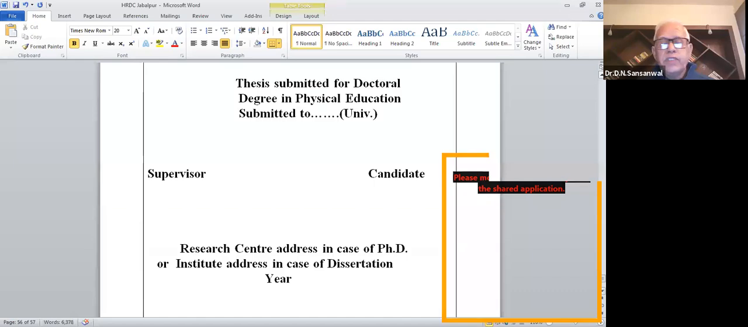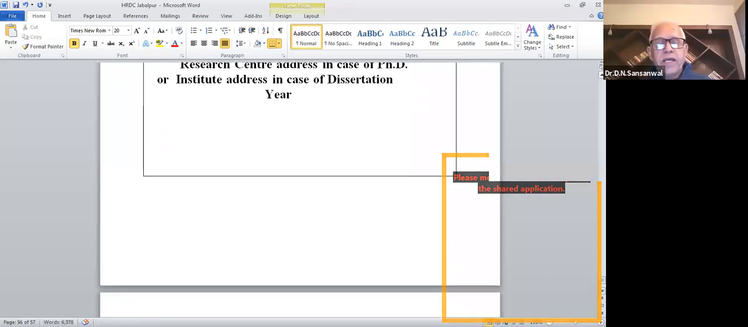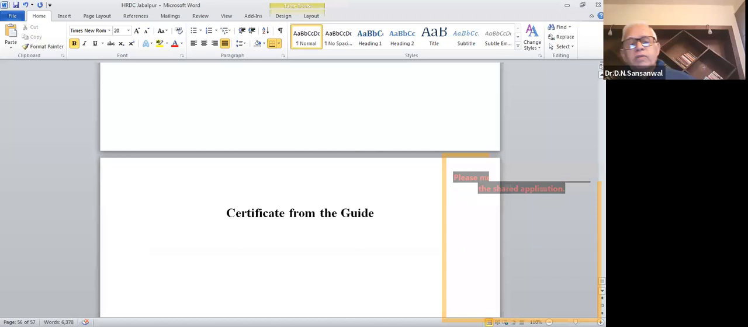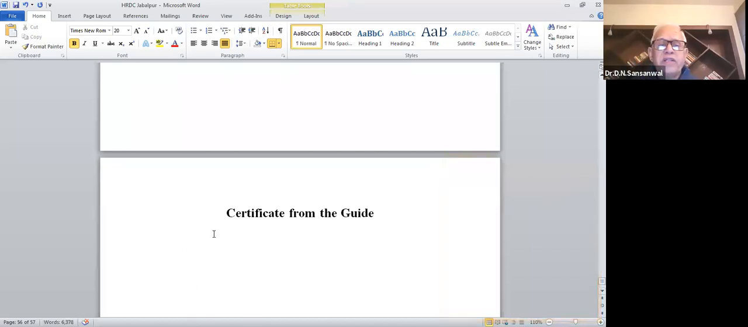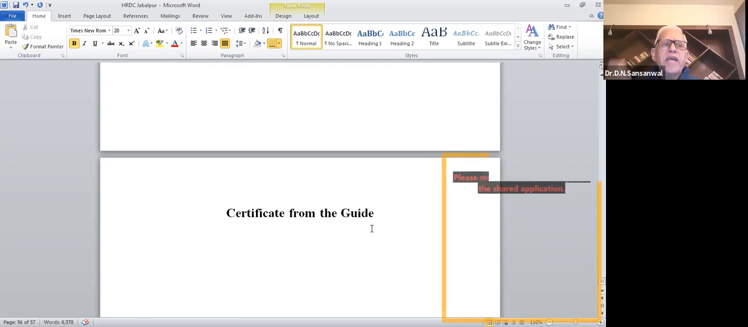So this is title 1. And after that, I was talking about the certificate from the guide. As for the heading, it may be certificate from the guide or only certificate. But the thesis as well as the dissertation must have a certificate from the guide, and the guide will state that this is the original work of the researcher.